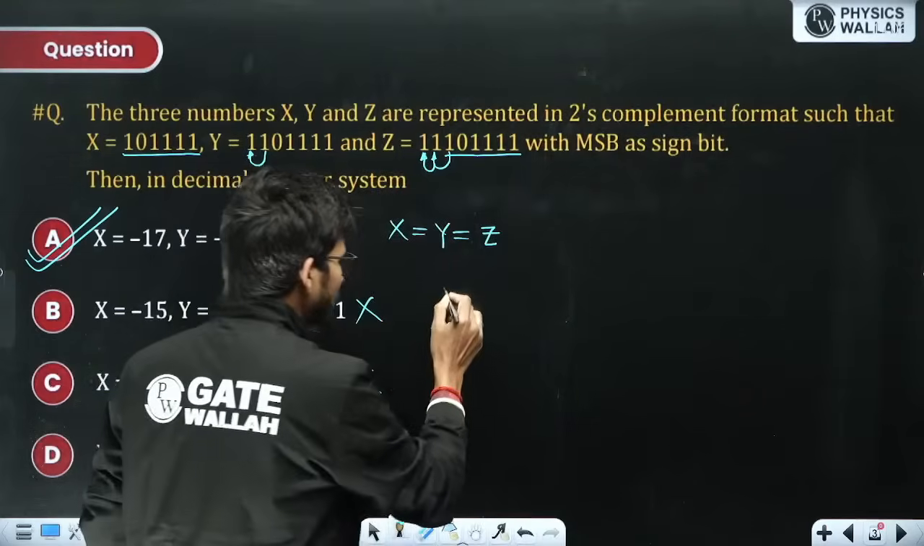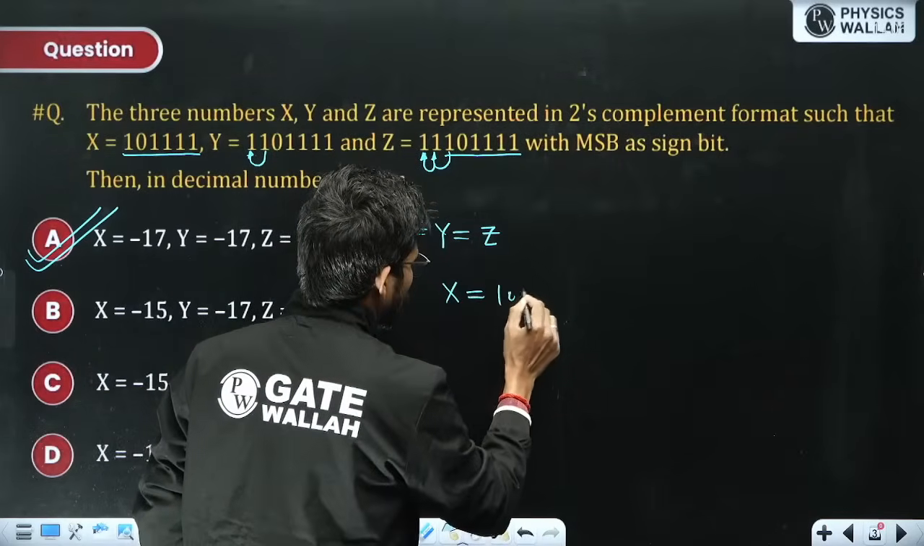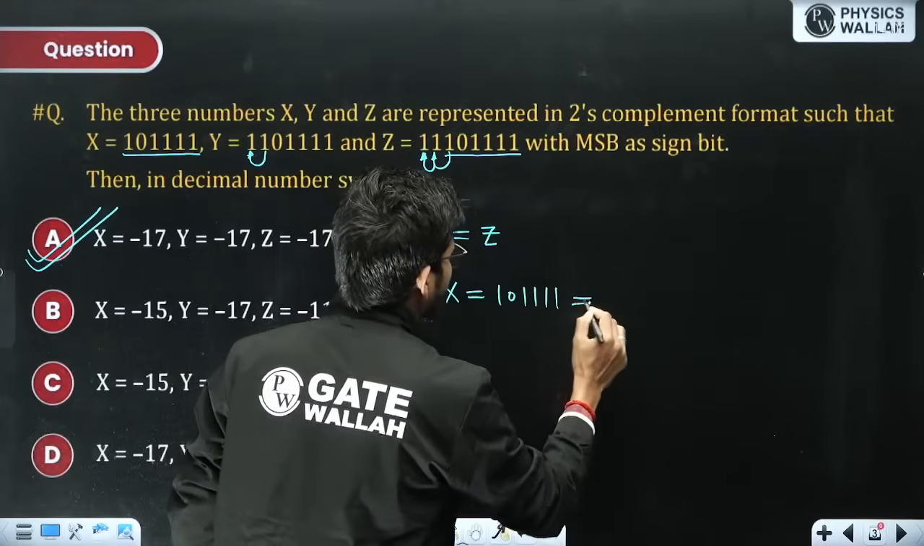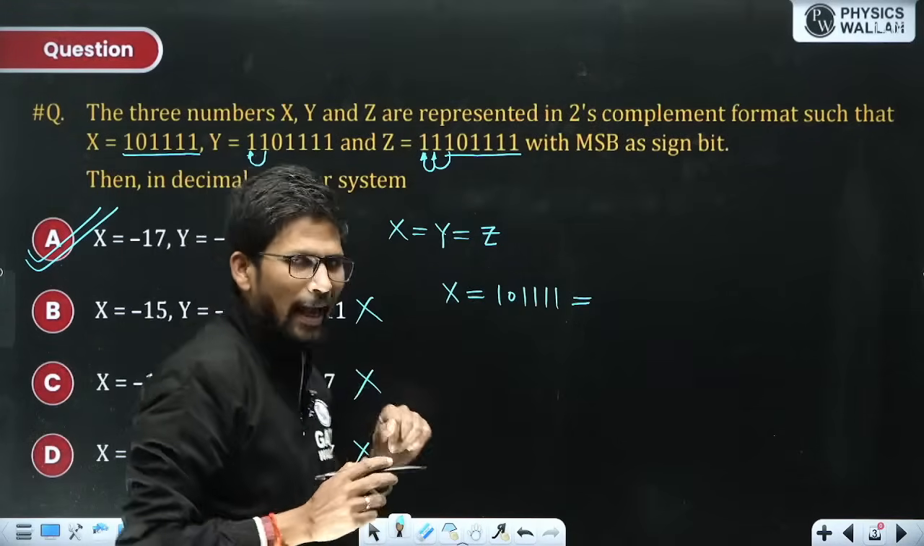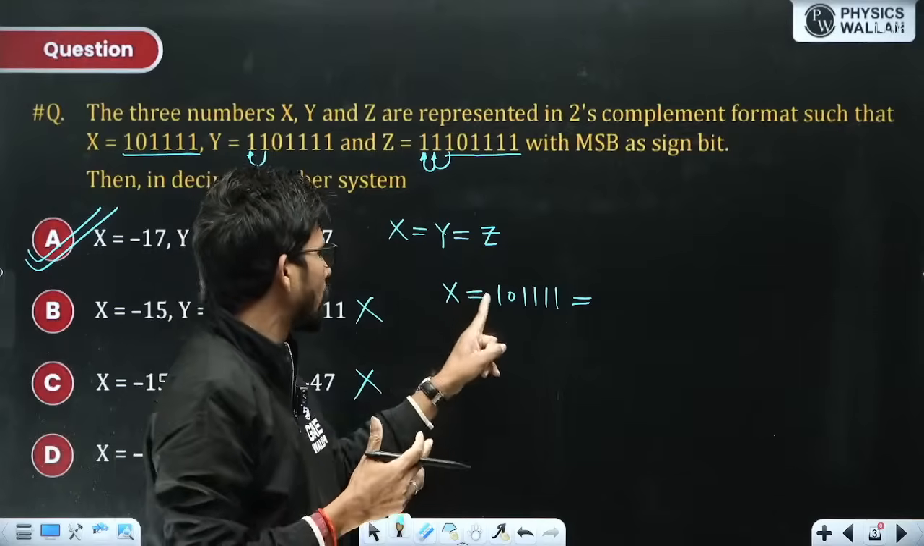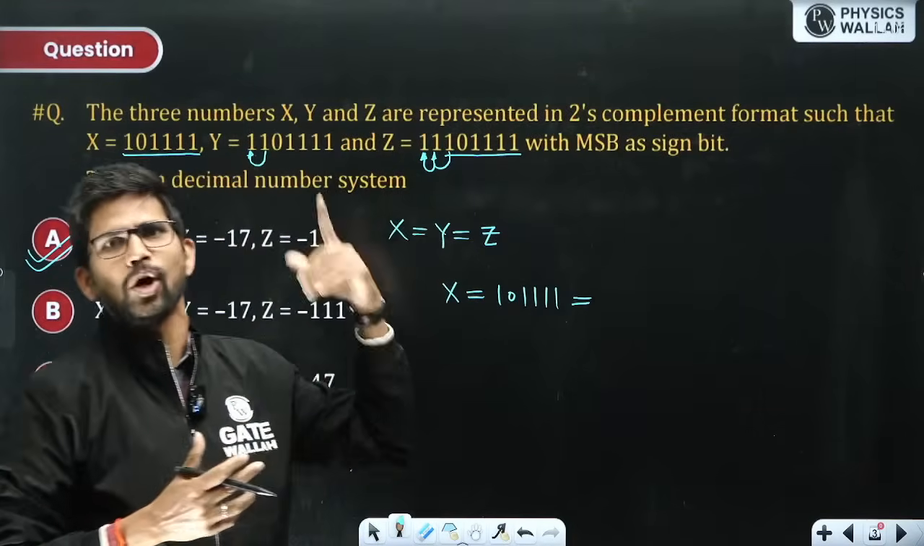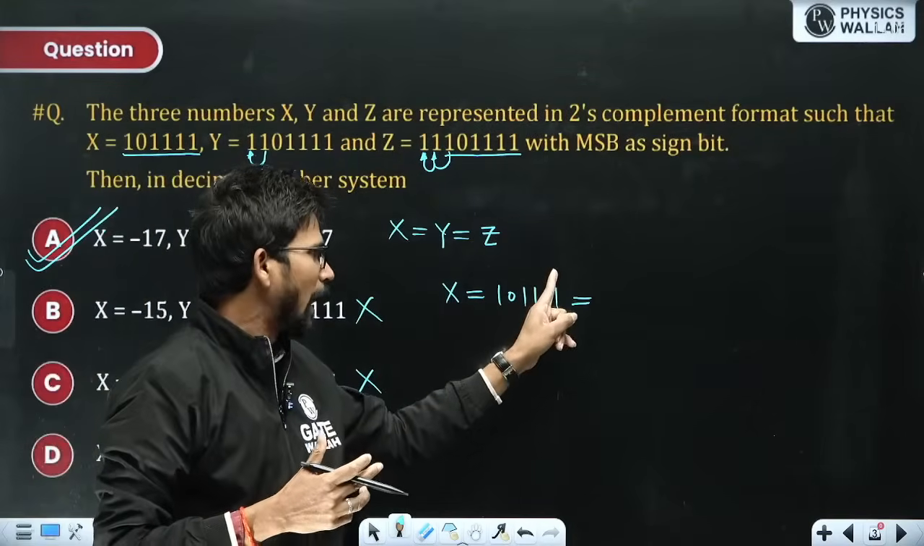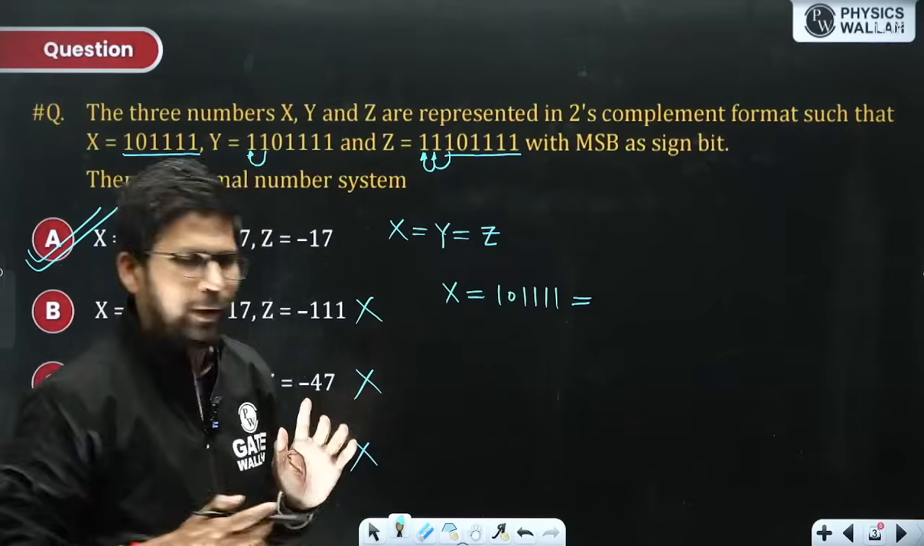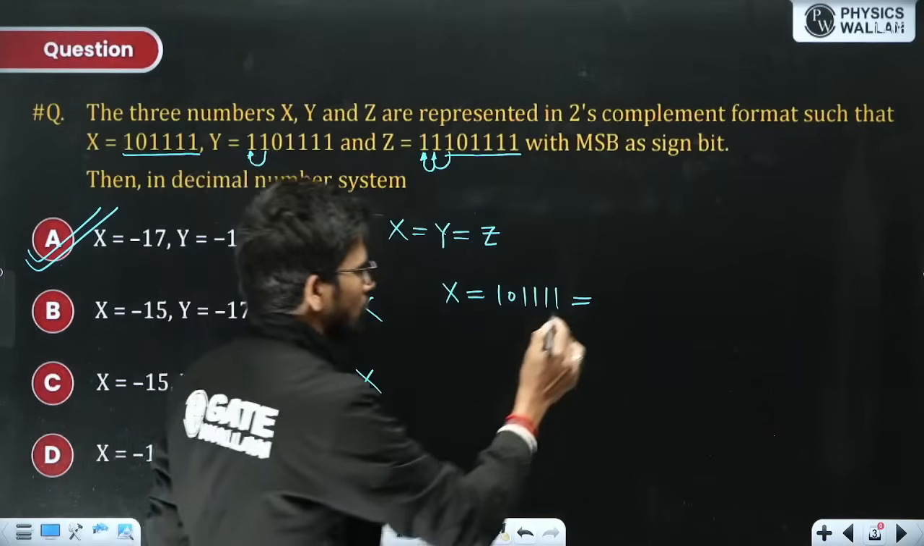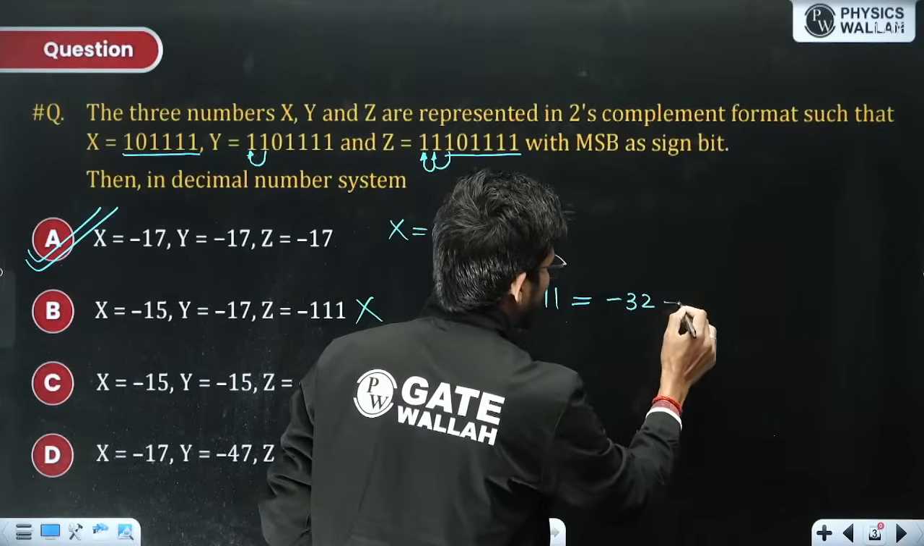If you want to find it, let us find out x, 1, 0. So this is a property based question. This MSB has a total negative weight 2 to the power 5 because there are 6 digits. It will start from 2 to the power 5 and in the last it will go up to 2 to the power 0. So minus 32 into 1 is minus 32.